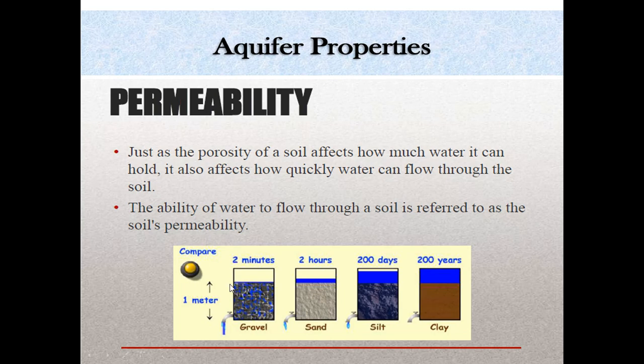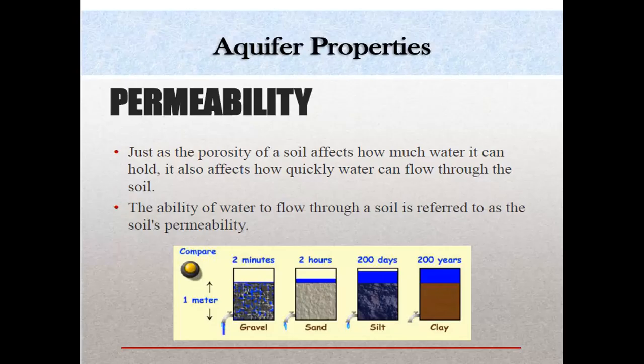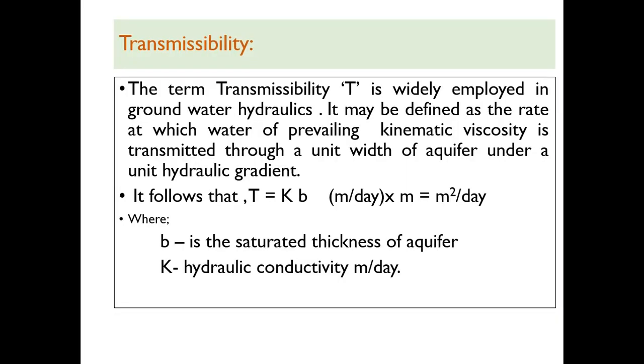So here a very good comparison is given as far as permeability of the material is concerned, based on various types of materials like gravel, sand, silt and clay. So with this you can understand the concept behind permeability as well as specific yield, retention and porosity also.